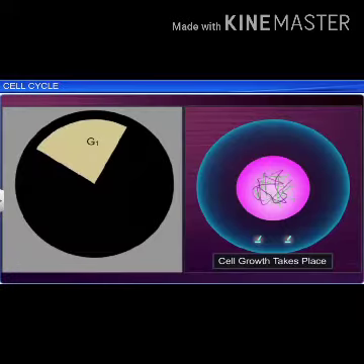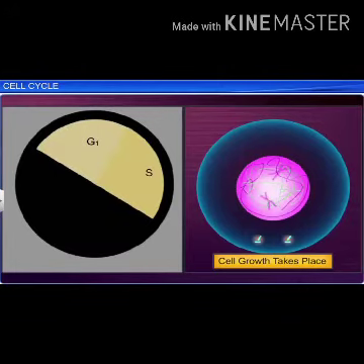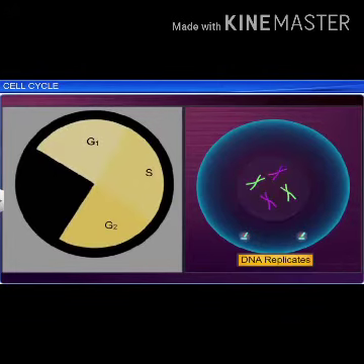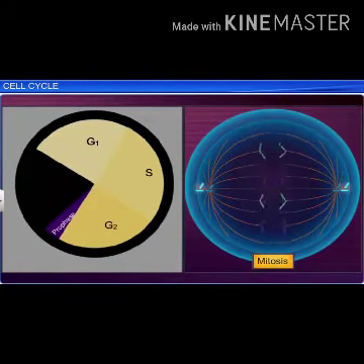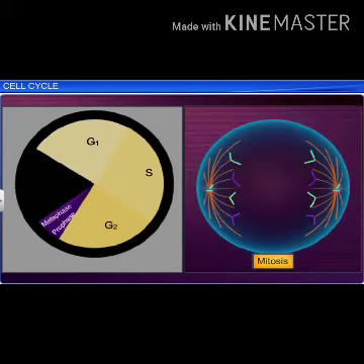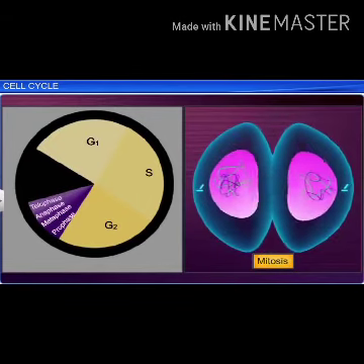The main events that can be seen during this process are, first of all, cell growth takes place, then DNA replication occurs, followed by division of the chromosomes, and finally the cell is divided into two.